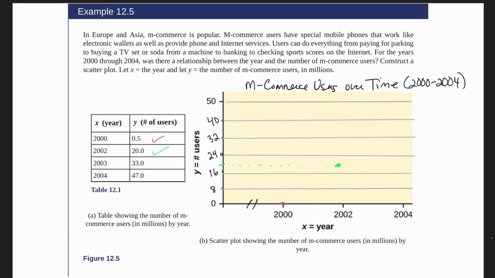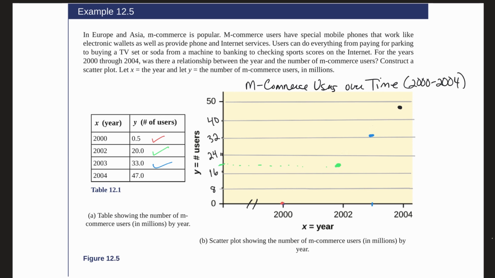And then for 2003, we're going to be at 33 million. So 2003 is not listed here, so we're going to make sure we give ourselves a frame of reference. We're at 33 million. So we go up to just above this line here. There's our 33 million. And then finally, for 2004, we have 47 million. So I'm going to go to the black here. So 47 million, which is almost all the way up here, right there.